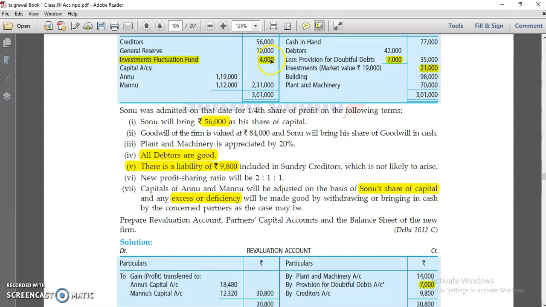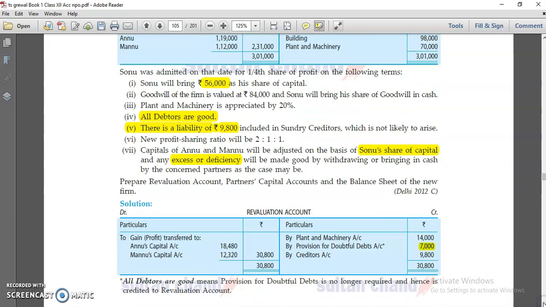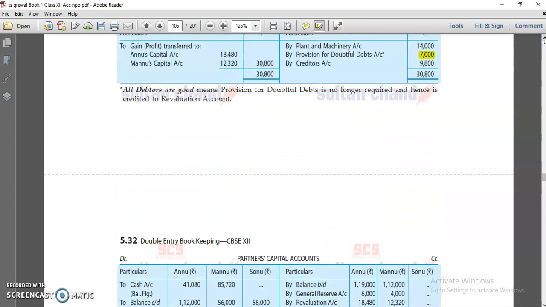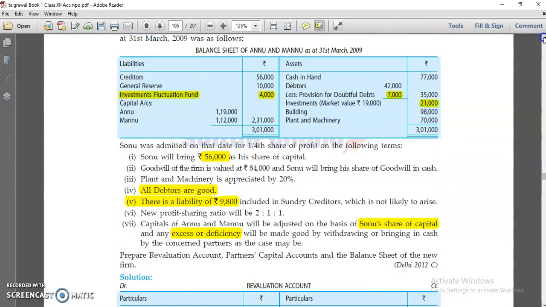That 2,000 is transferred to your old partners' capital account. You can see this is, so 4,000 would be your reserve. Okay, but 2,000 due to the decrease in the value of investment, your value goes down, so that's why your reserve goes down by 2,000, and the balancing figure, that 2,000, is itself with you, so that's why you have to divide to old partners in old ratio.